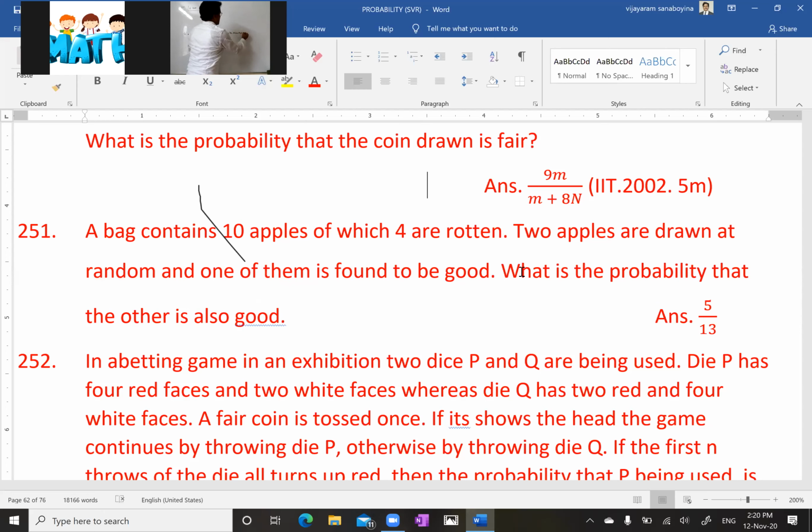You understood? What is A1, A2? You are drawing 2 apples. What is the probability that the other one is also good? What is being asked? What is the probability the other apple is also good?